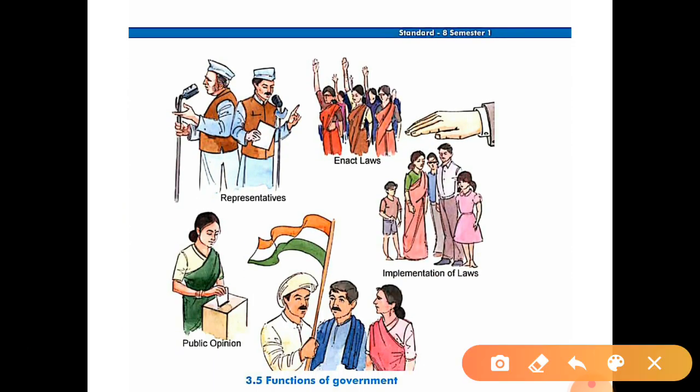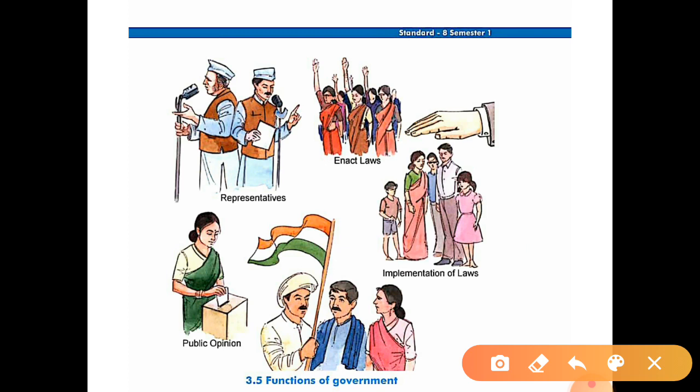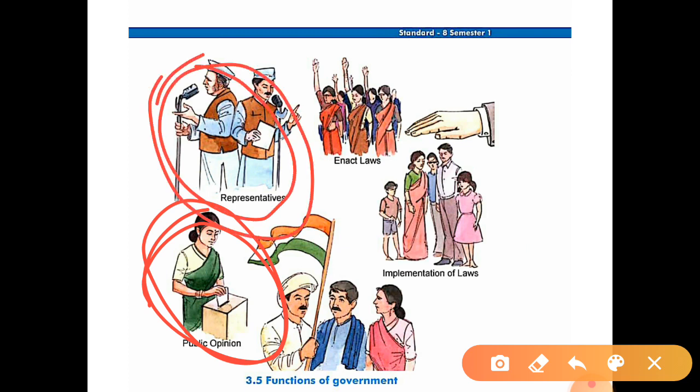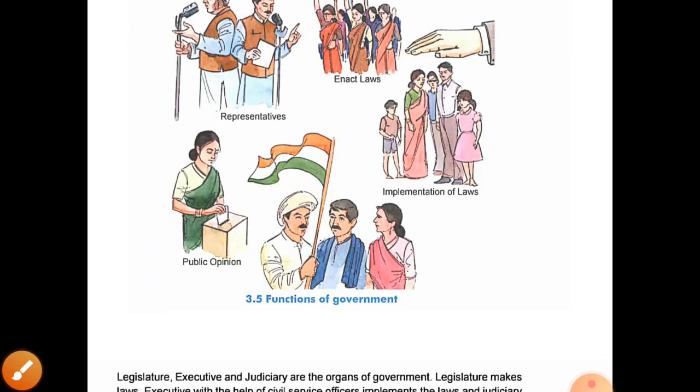So here we can see the functions of government. This government will implement the laws on the people. At the beginning the people will elect their leaders, then their elected people, which means representatives, will make law. Then the government will implement the law on the people of their country or their state. So these are the functions of the government.